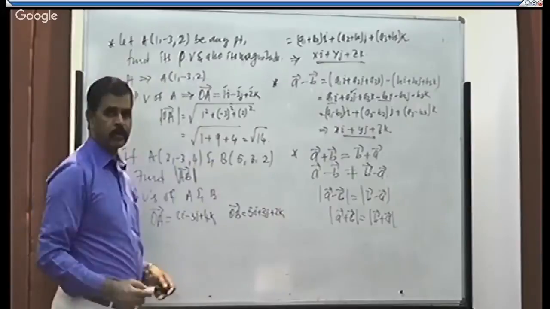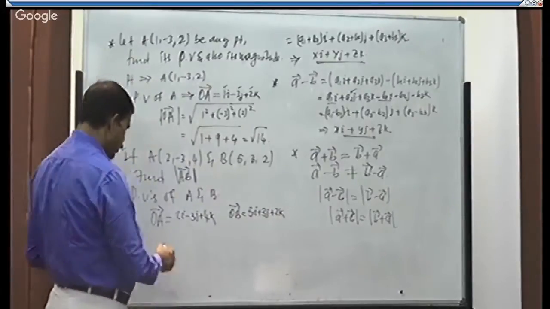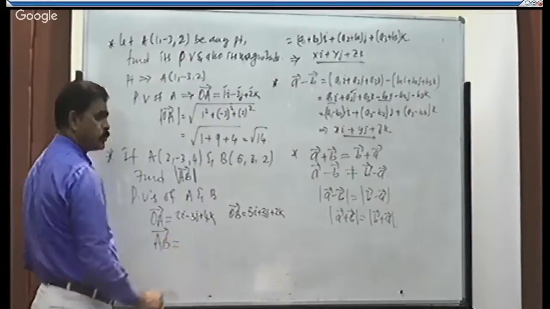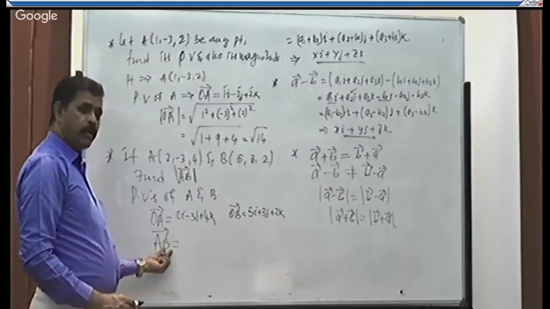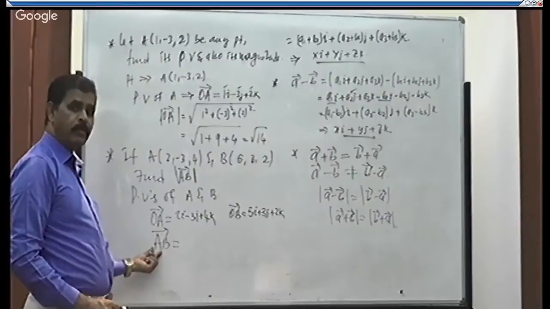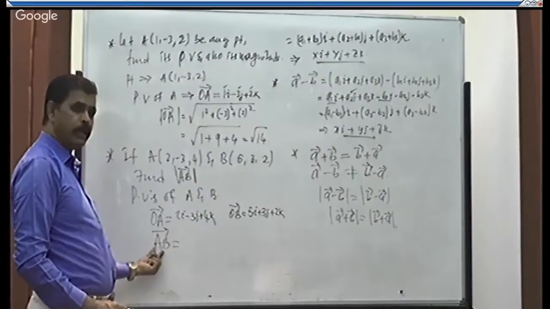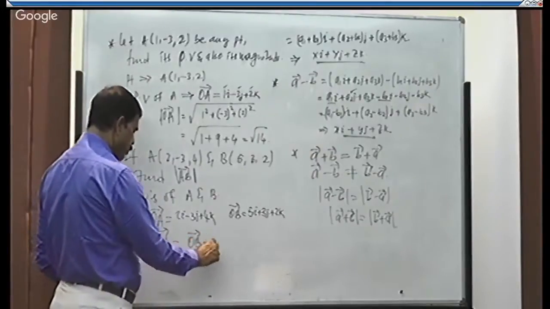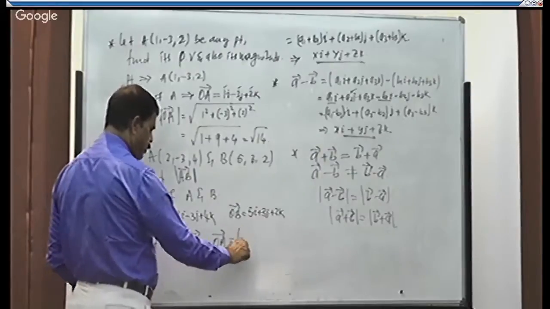Now we got position vectors of the two points A and B. Write AB. Vector AB in terms of position vectors is what? It is position vector of terminal point minus position vector of initial point, where terminal point is B and initial point is A. Therefore, OB minus OA, that is equal to, write them in brackets.